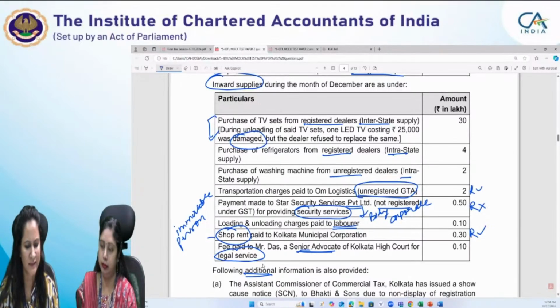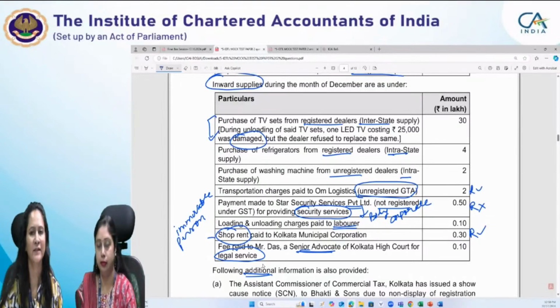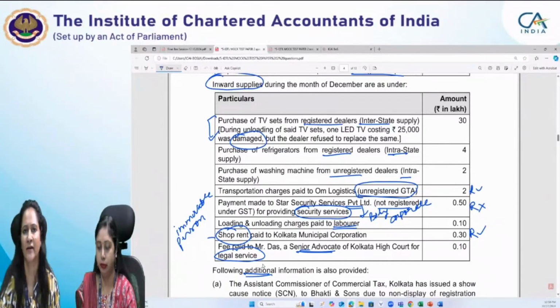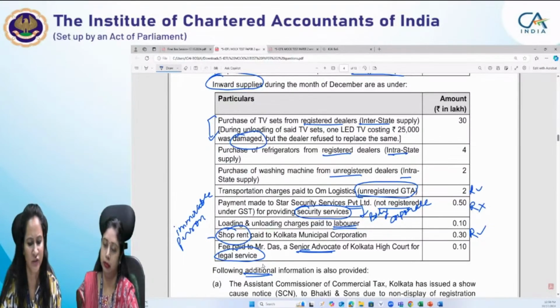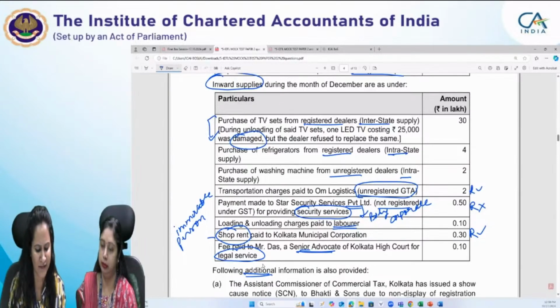Fee paid to Mr. Das, a senior advocate of Kolkata High Court, for legal services. In case of legal service, entry number 2 of notification number 13/17 dated 28/6/17 says that services provided by an individual advocate, including a senior advocate, or a firm of advocates by way of legal services directly or indirectly to any business entity located in the taxable territory.